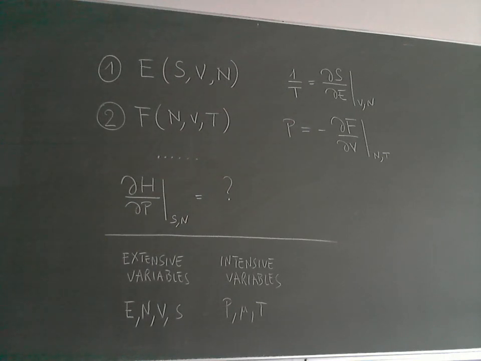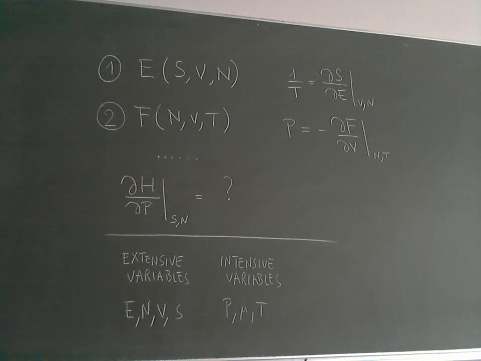Let's divide it into 2. The extensive variables are those that also feel this division. They become twice as small, right? So if the total energy of the gas is E and I divide it into 2 and consider only half of it, then the energy would be E divided by 2. The number of particles, if the system is homogeneous, would be N divided by 2.